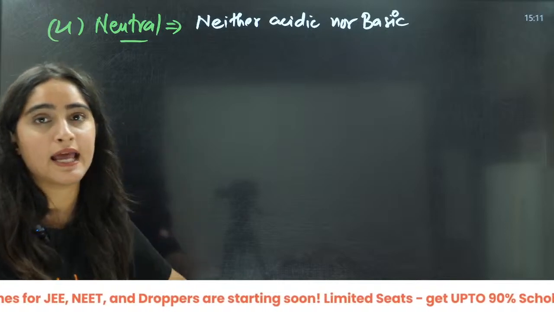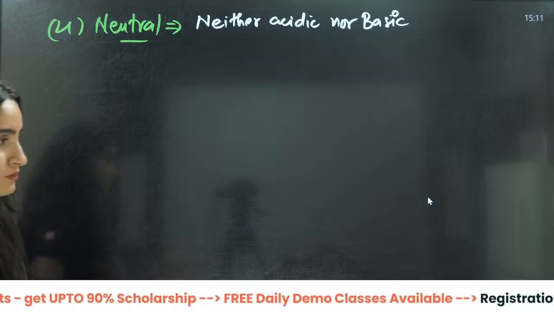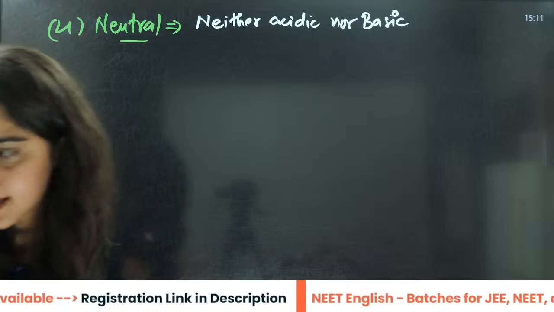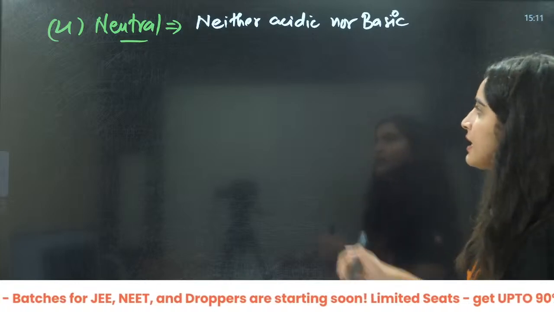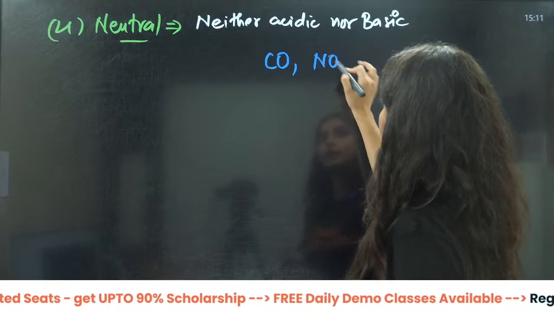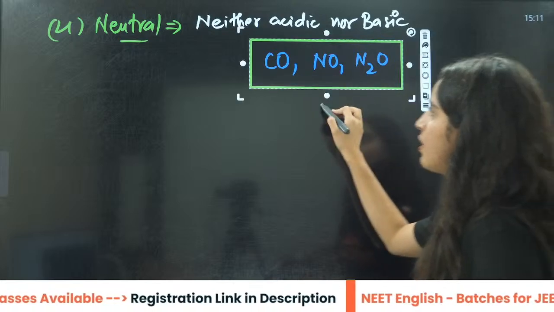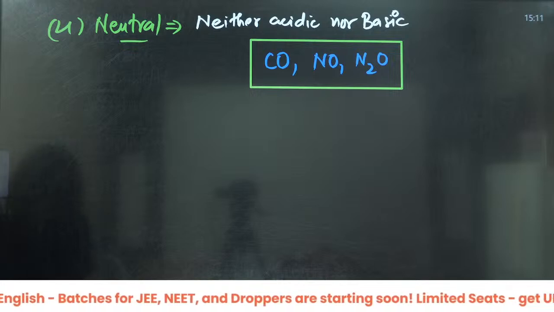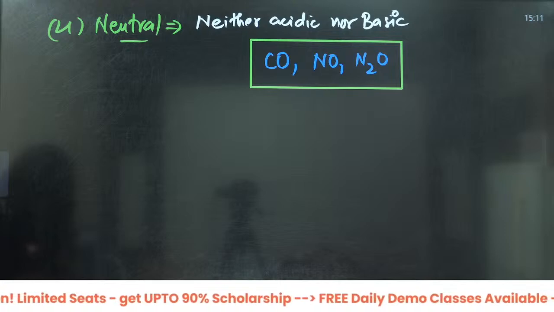Any idea on this? What can be these oxides? I am expecting that you should know this thing. That is CO, carbon monoxide, NO and N2O. These are three very important neutral oxides. Yes, very good. These are the three most important neutral oxides, right?